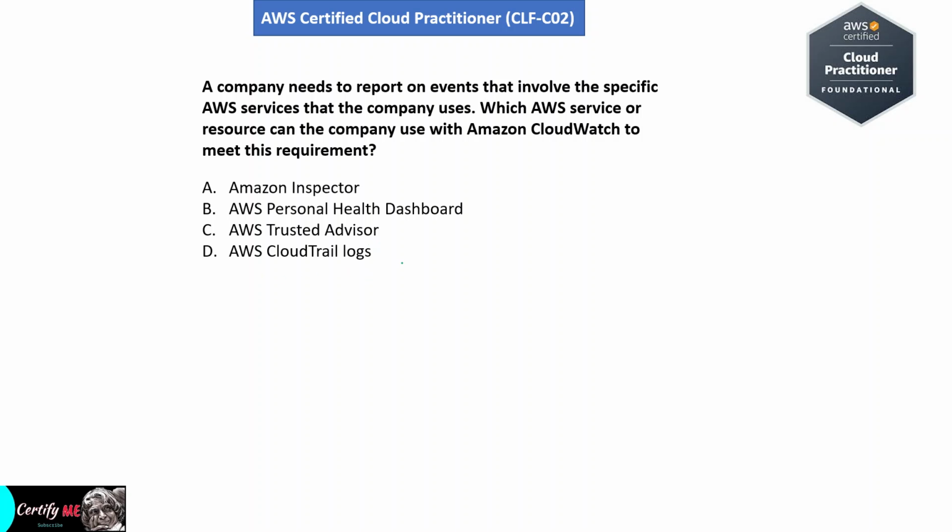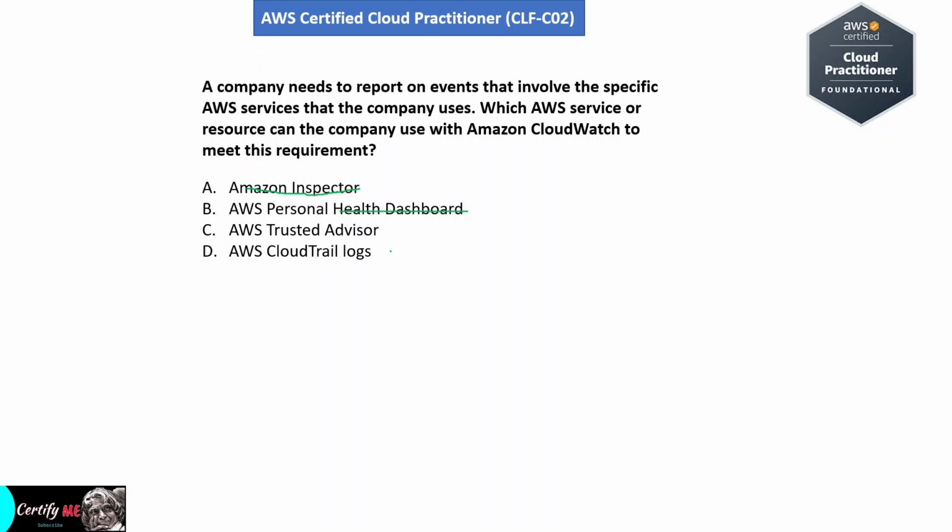So let's see each option. First one, Amazon Inspector. It assesses security vulnerabilities, not used for reporting AWS service events. So option A is not suitable answer. Option B, AWS Personal Health Dashboard provides alerts for AWS service health, not for event reporting. So option B also wrong answer.